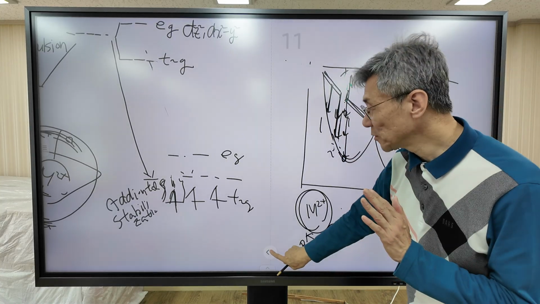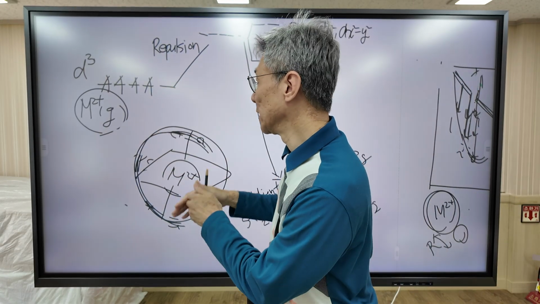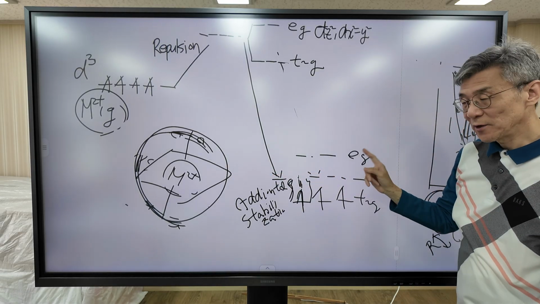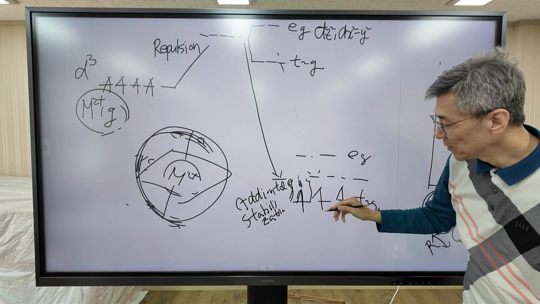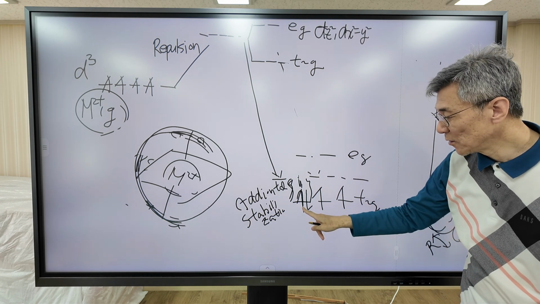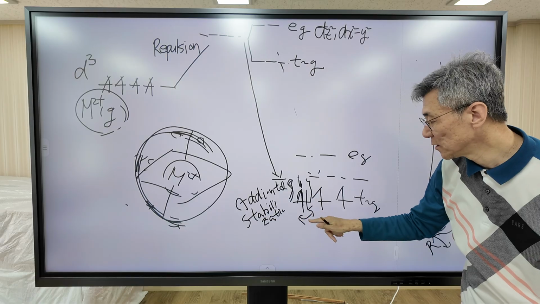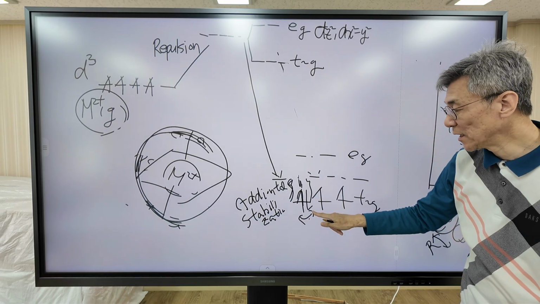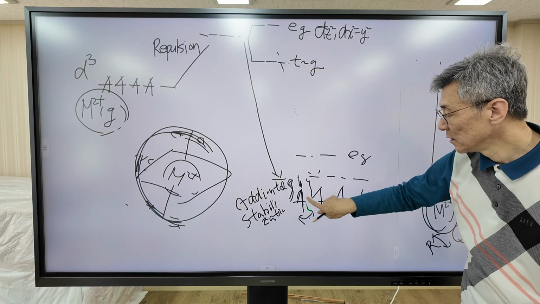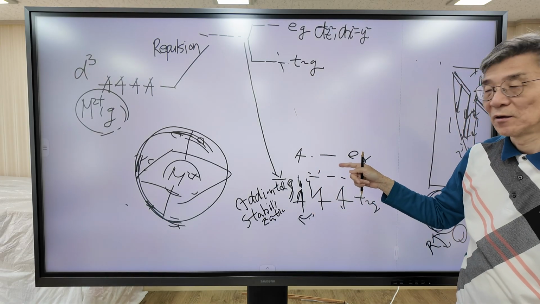Now, the fourth electron. In the gaseous state, electrons are here. What happens here? The fourth electron tries to enter this orbital, but in this case, another electron already occupies it. So this electron feels repulsive energy. So instead of entering this already occupied orbital, the electron chooses to enter the eg orbital.